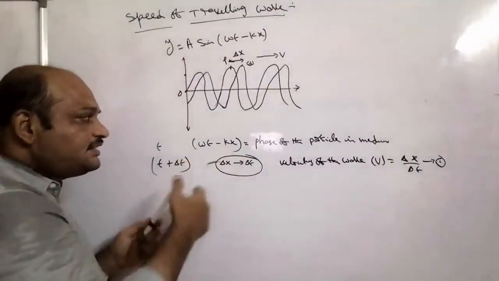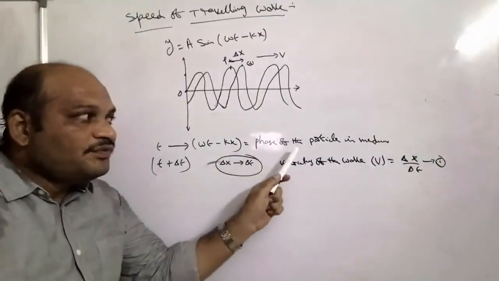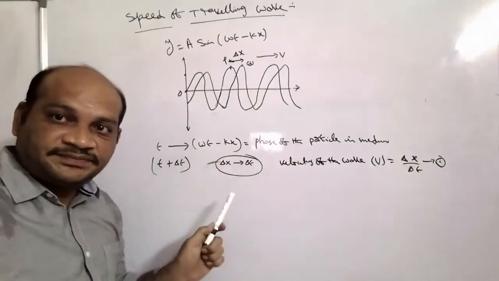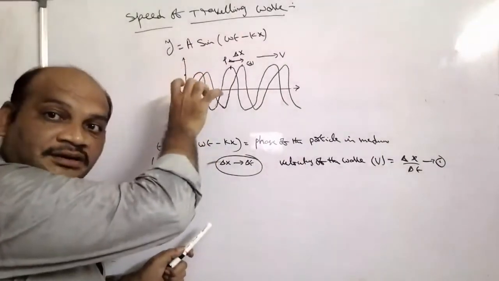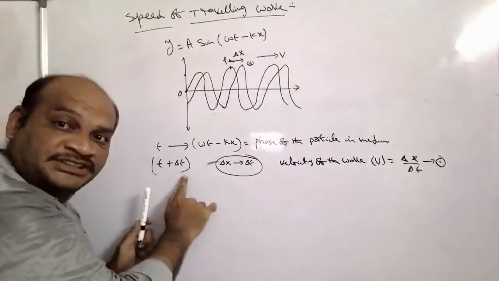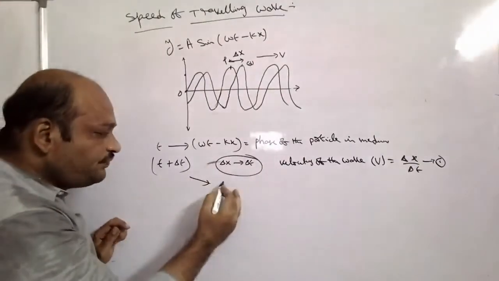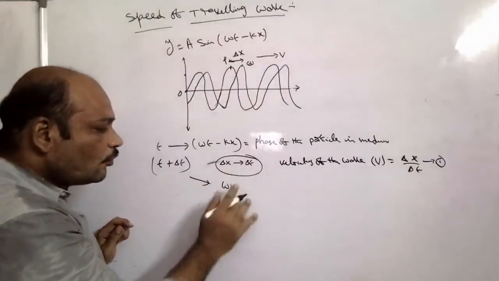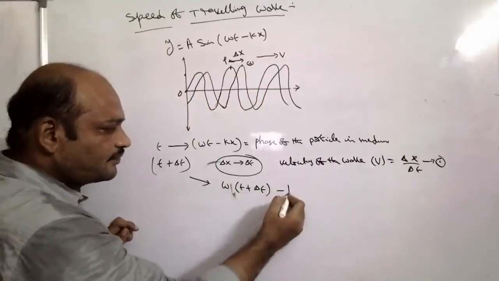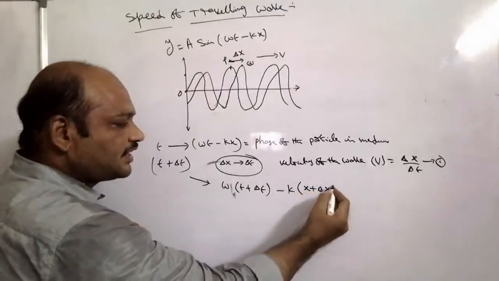Here omega t minus kx represents the phase of the particle of the medium with respect to the origin at t seconds. Similarly, at t plus delta t seconds, what is the phase? Omega of (t plus delta t) minus k of (x plus delta x).